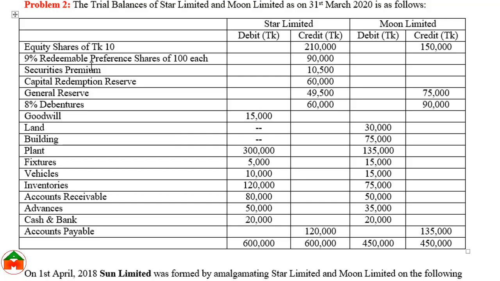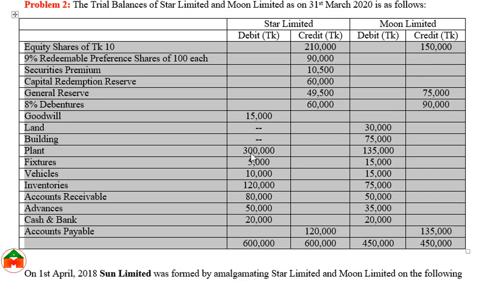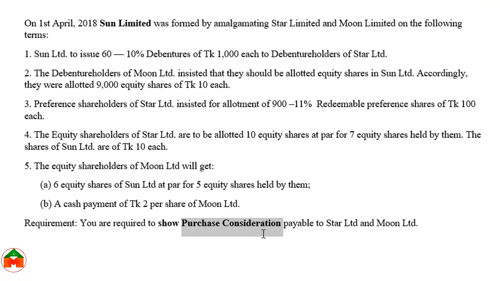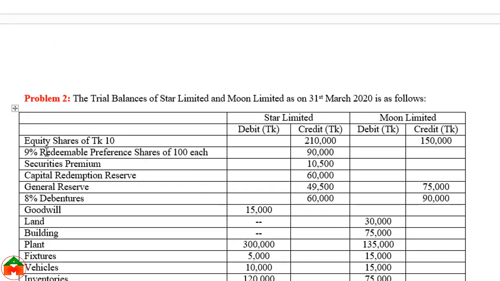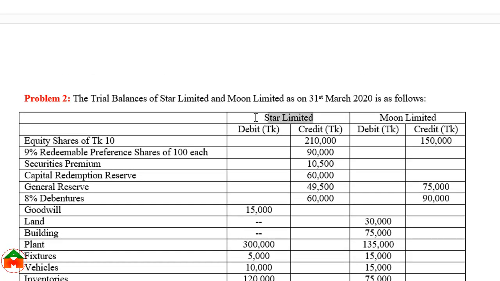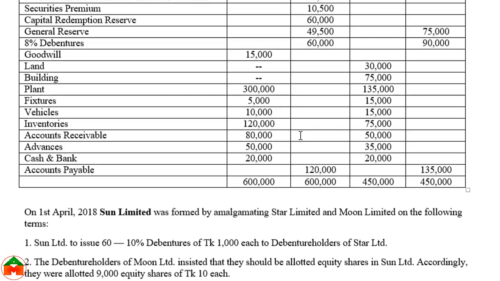You can ask a question: why am I showing lots of information? However, all this information will be required whenever we journalize this amalgamation process. But in this tutorial, we are just going to show the calculation of purchase consideration. That's why we will just consider the items of the equities. Let's see the conditions. Here we can see the first condition for this amalgamation process. I am repeating, Sun Limited, a new company, will be created by dissolving or amalgamating Star and Moon.